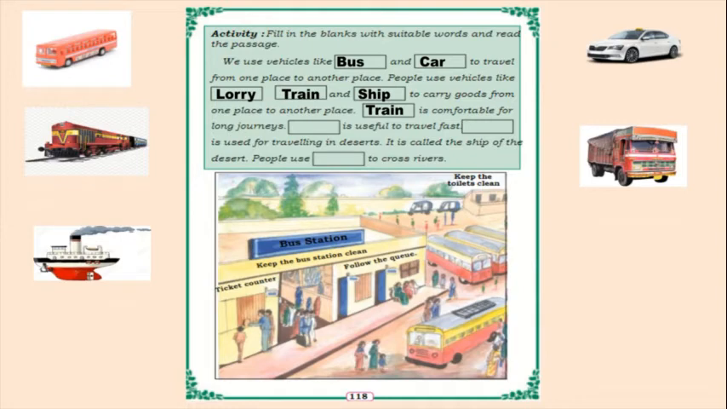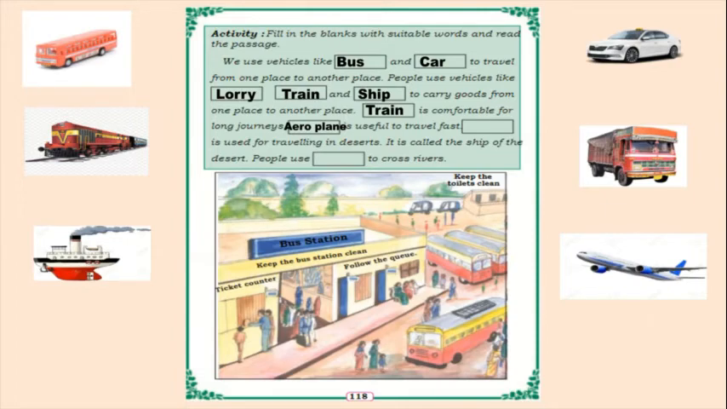And dash is comfortable for long journeys. So which vehicle will we prefer for a long journey? Yes, it is train, comfortable for long journey. And dash is useful to travel fast. So which vehicle moves fast, children? Very fast? Yes, aeroplane is useful to travel fast.